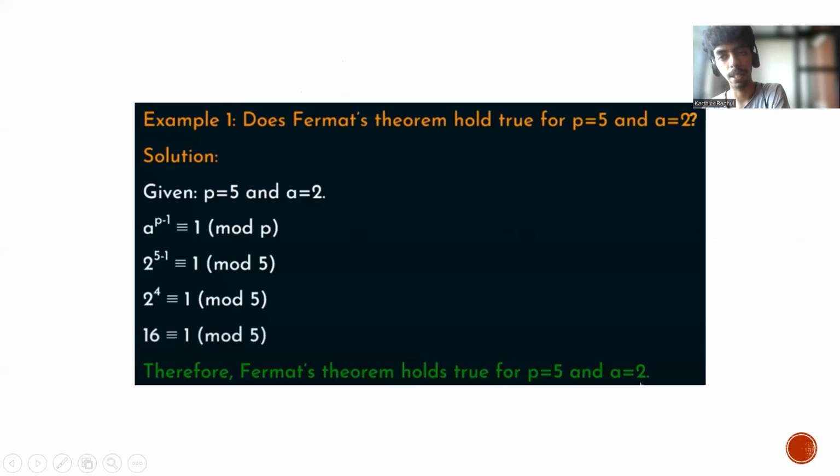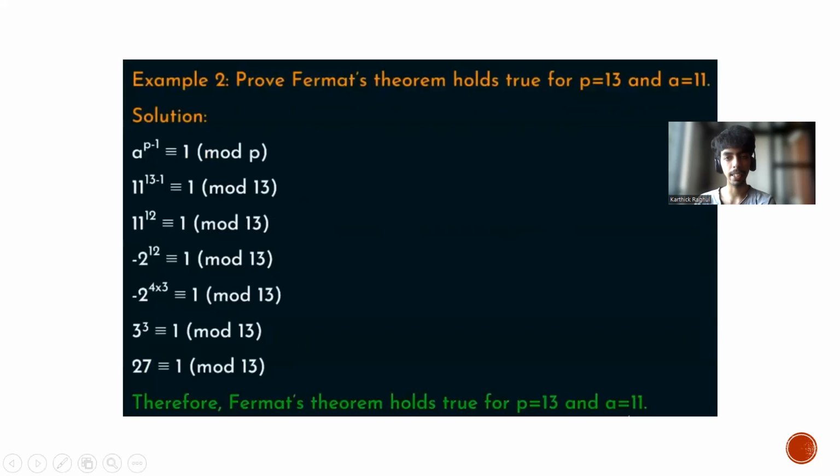So let us take an example of Fermat's theorem. Here we are given a prime number p as 5 and a as 2. So we know 5 is a prime number, and a is the given integer 2. When we put this into the formula a power p minus 1 congruent to 1 mod p, we get 2 power 4 congruent to 1 mod 5. Then we get 16 congruent to 1 mod 5. So we know that 16 mod 5 results in 1. Therefore, for the given problem, Fermat's theorem holds true for p equal to 5 and a equal to 2.